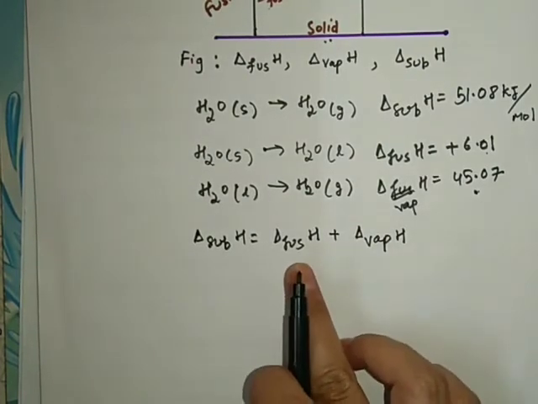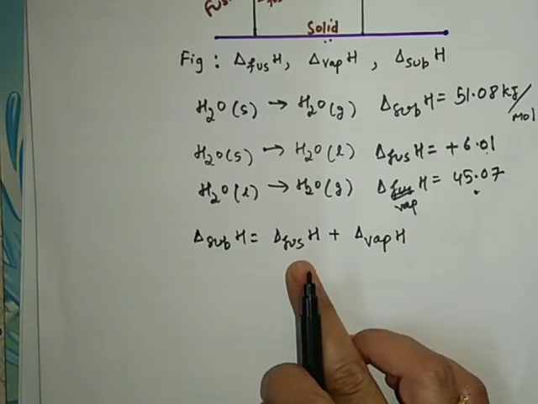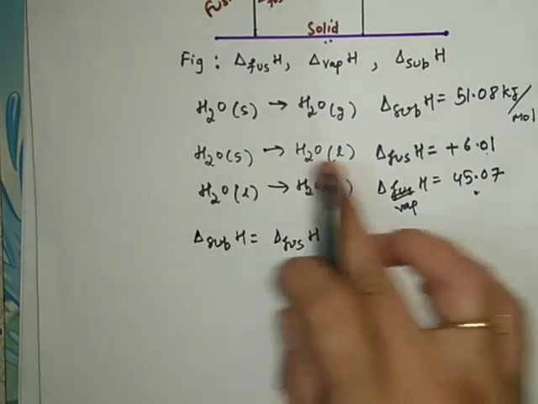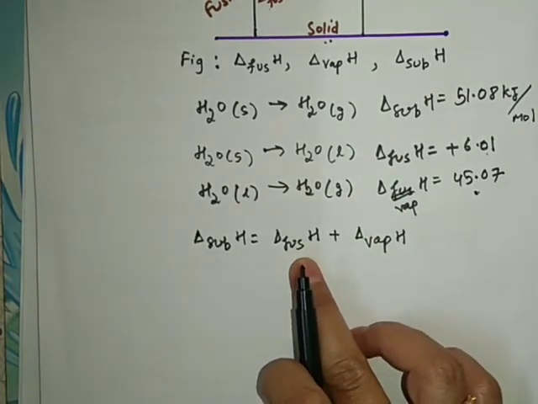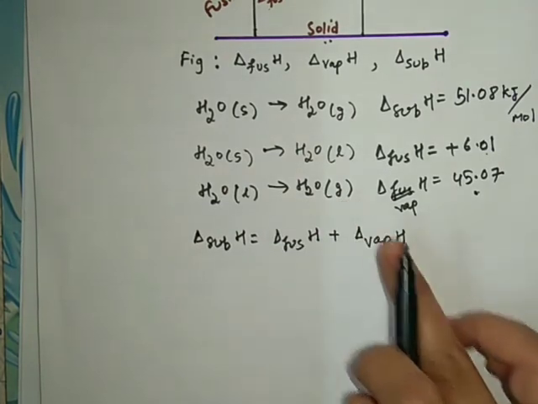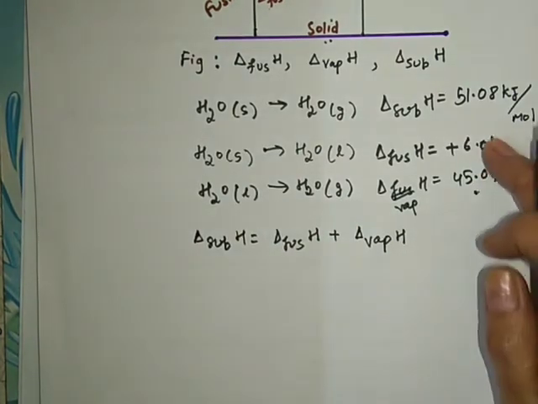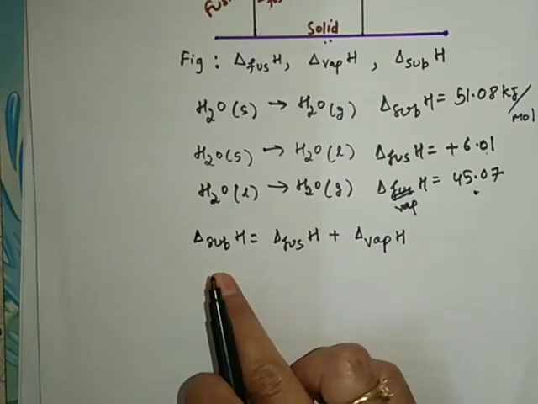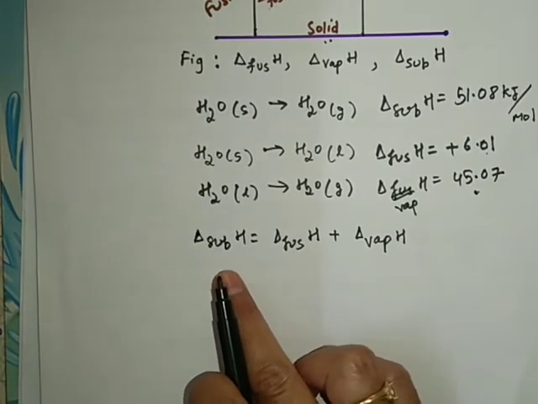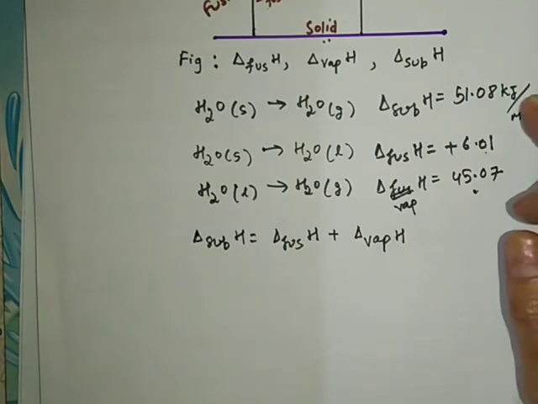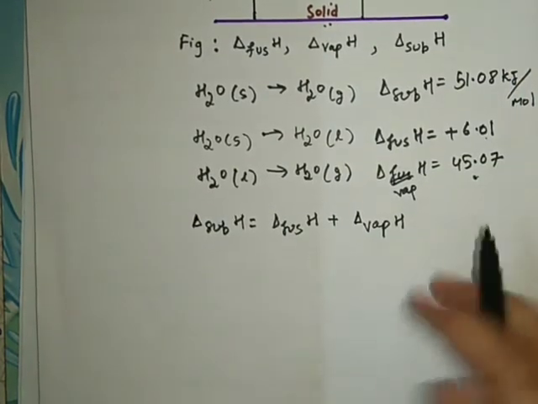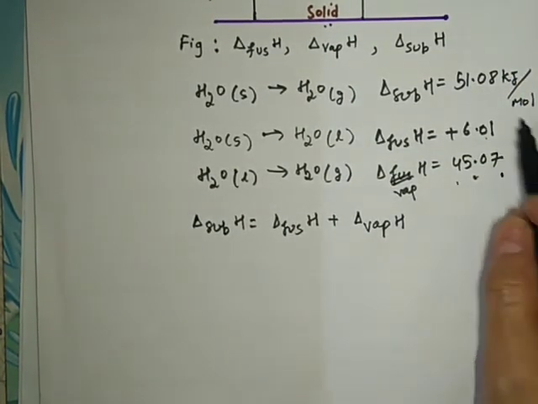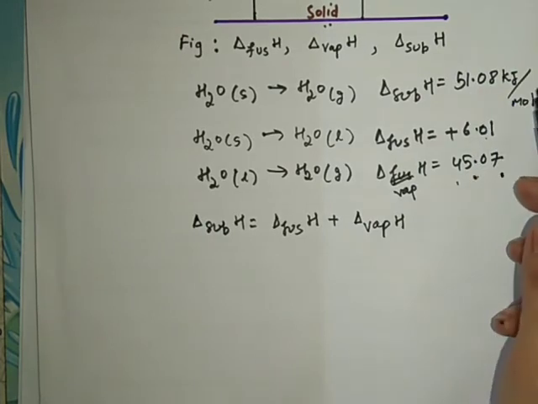Okay, so first the solid is converted into water vapor, so this will come. Then this liquid water going to the vapor phase, so this will come. If you add the heat absorbed in both, you will find it is equal to the one step process, that is sublimation, 51.08, right? And you can easily verify when you add these two, you will get 51.08.